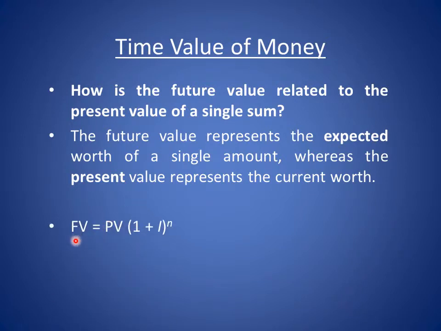The formula that we would be using to arrive at the future value of money is: future value equals present value multiplied by 1 plus the interest rate raised to the power n. N is the number of years for which the money is invested. While the present value of money equals the future value over 1 plus I, the interest rate, to the power n.